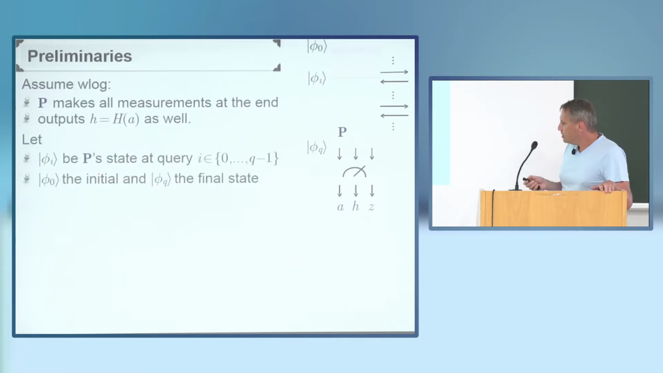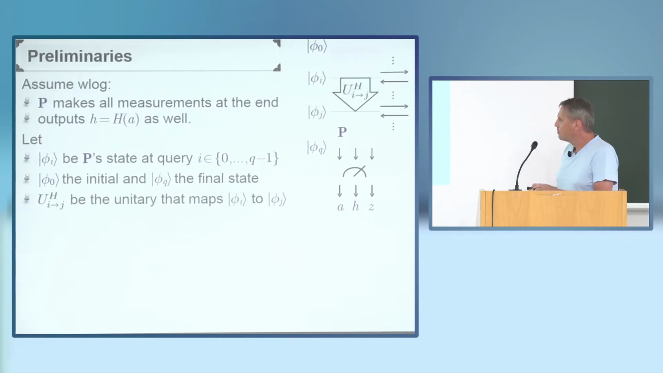Okay, I've introduced some notation, so I'm going to call phi I the vector that describes the state during query I. So when the query was posed, but before the answer was provided. With phi 0 and phi q being the extreme cases, phi 0 being the original starting state, phi q being the final state on which the measurement then takes place that produces A, H, and Z. I'm going to denote by U from I to J the unitary matrix that describes the evolution from step I to step J.